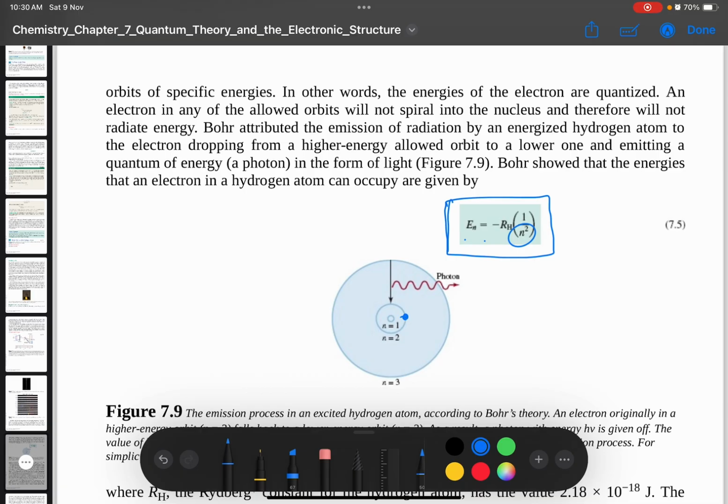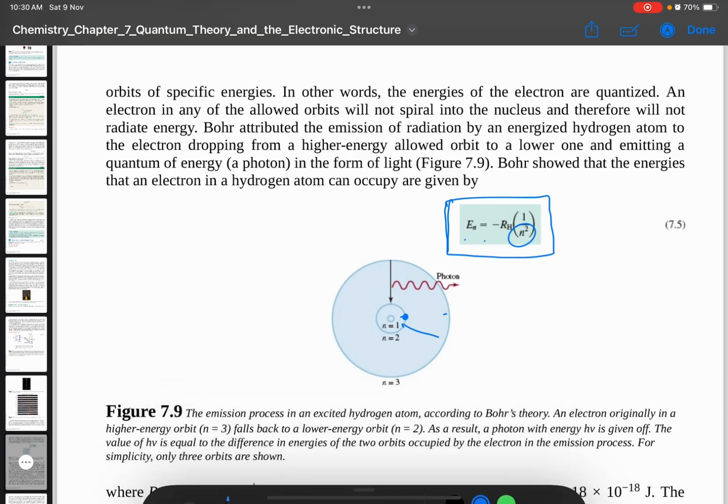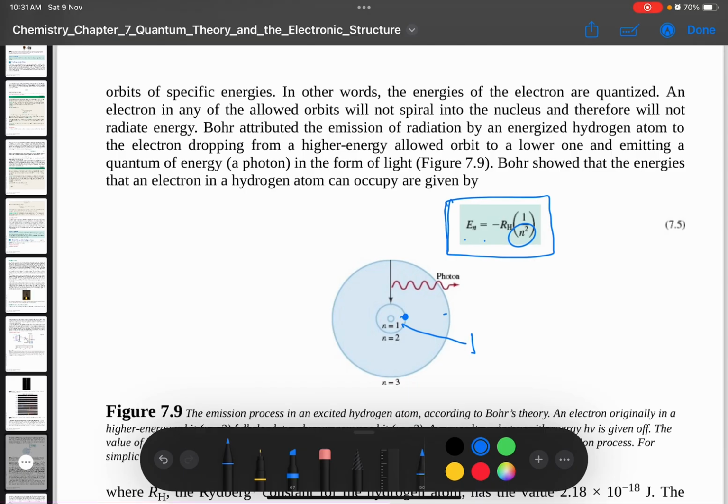Okay, for example, because as I mentioned before in the class, each energy level has its own energy. Okay, for example, this one may be 1, this one may be 3, this one may be 6. Yeah, so how to calculate the energy for each level? We can use this equation.